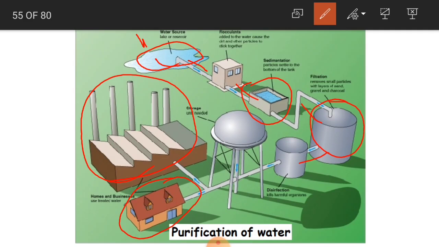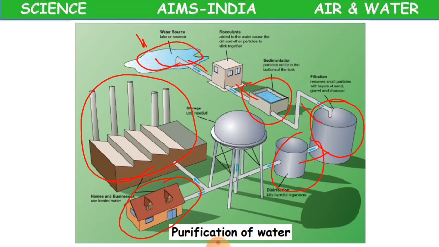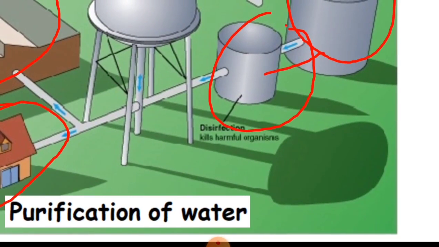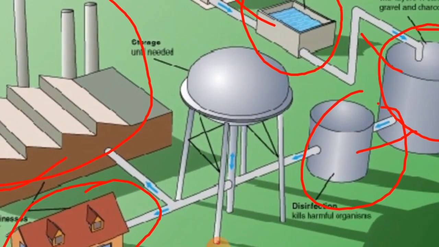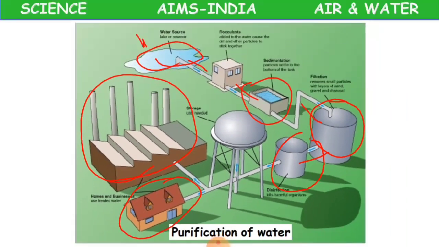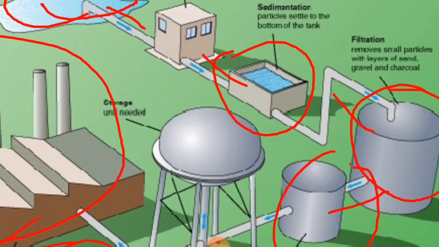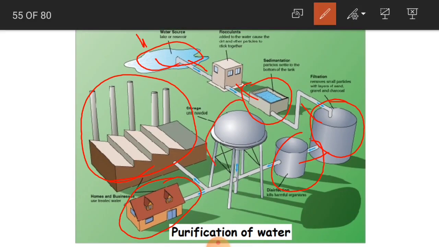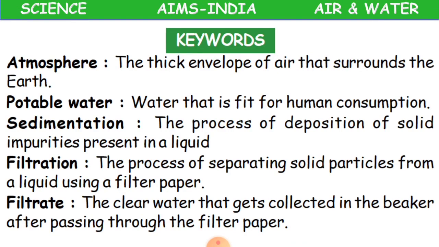Again, what is this? Just a minute children. See, this is disinfection, which is going to kill harmful organisms, that is chlorination. Okay, chlorination. So here this is going to be done, and at the last it is going to be supplied to the houses and the laboratories. Where are they going to store the water here? After all the process, they store the water here, and then it is supplied to houses and the laboratories. Clear? So this is how we get the drinking water, children.